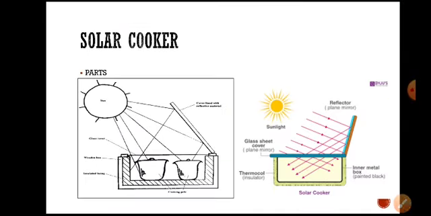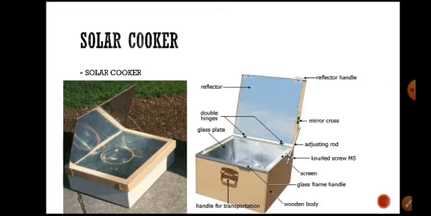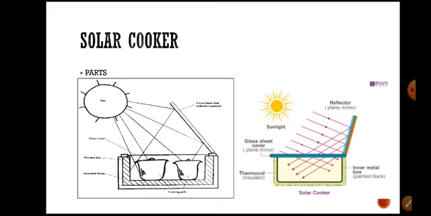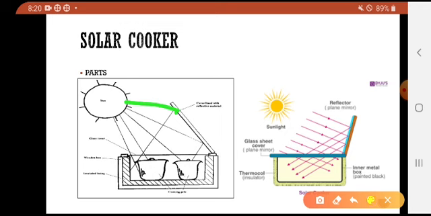Take it in a bowl and put it in the inner box, which is painted with black color, and focus this reflector such that the sun radiation falls directly on the bowls. See here, the rays are coming from the sun, they are reflecting and falling on the bowl, on the sheet.